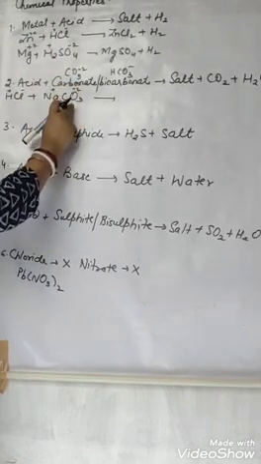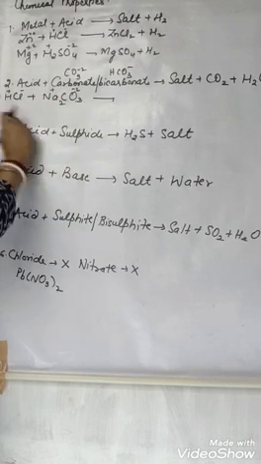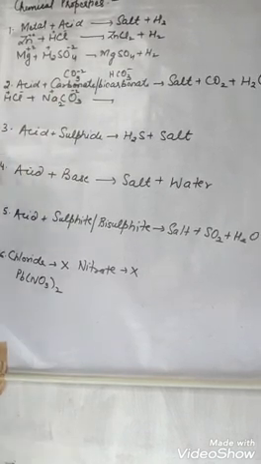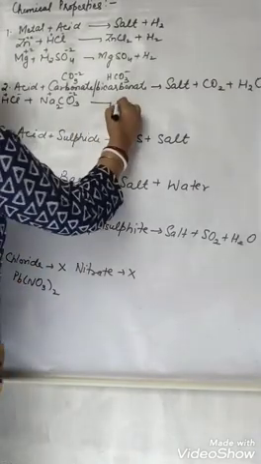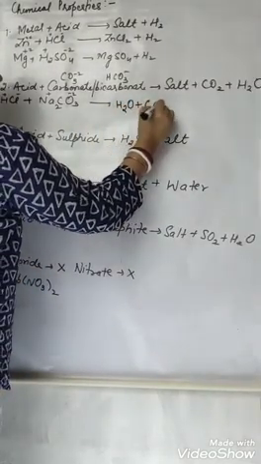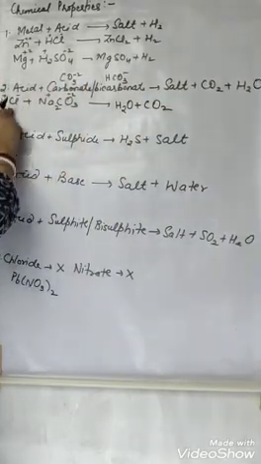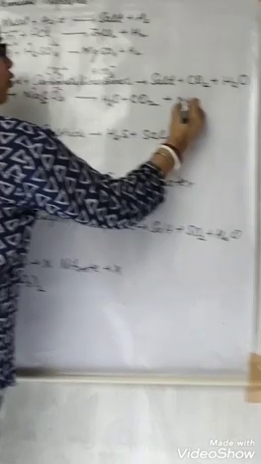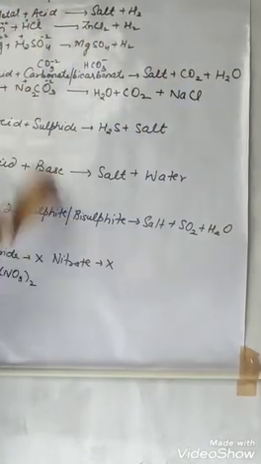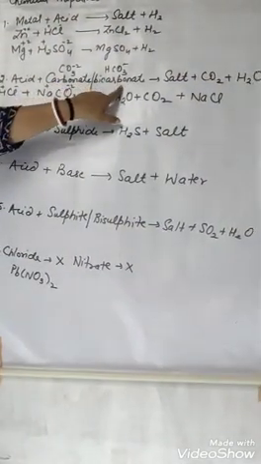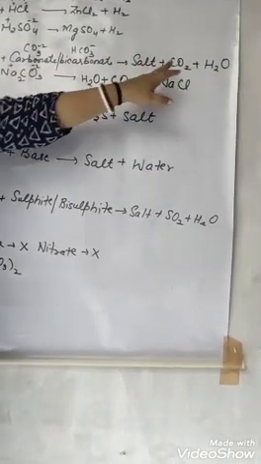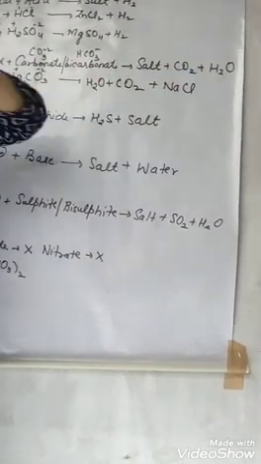H will react with CO3 and form H2CO3. H2CO3 is a weak acid, so it will break down into H2O and CO2. Na will react with Cl and form NaCl. So whenever any acid reacts with carbonate or bicarbonate, it forms salt, carbon dioxide and water.